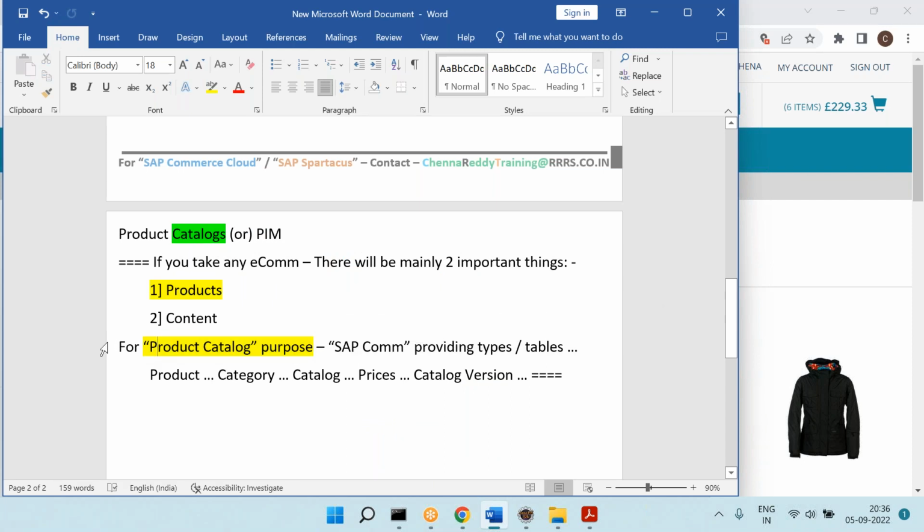Then for product catalog purpose, SAP Commerce already giving lots of tables like a product table, category table, catalog table, pricing table, catalog version table, and so on, so on. All what we need to do is that we need to fill the data.